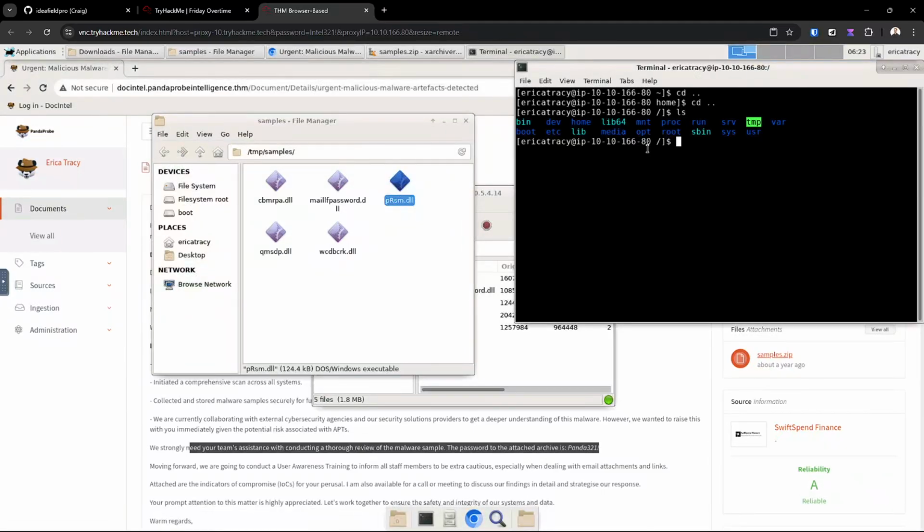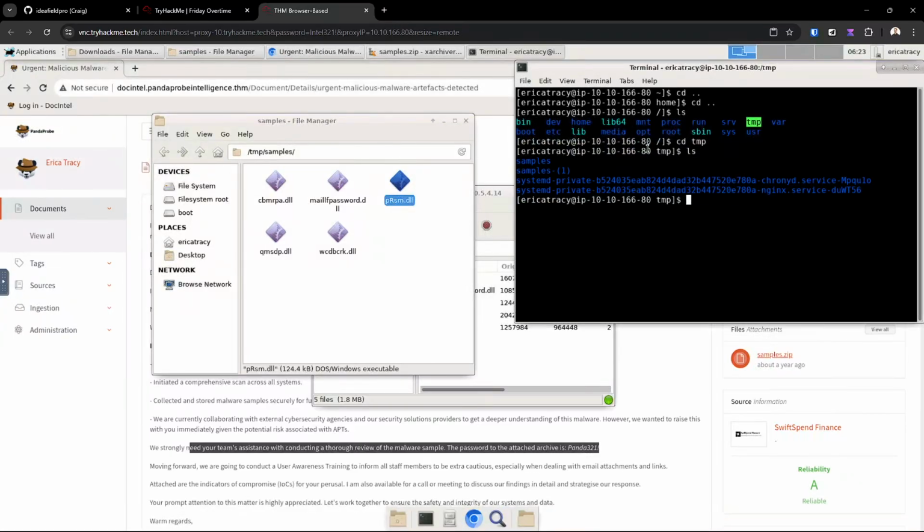And we can see that we have the tmp. Yeah, so we're going to change into tmp. Of course, we could just write it, which could be a little faster, but I'm just making sure that we're in the right place. All right, now change directory into samples.